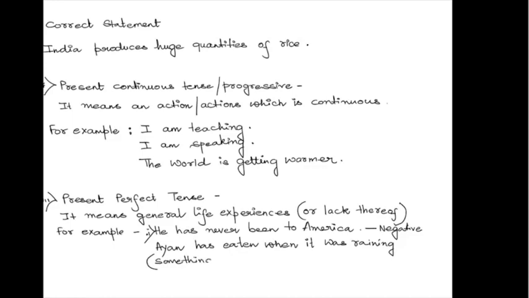Something you did in the past but not at a specific point of time.